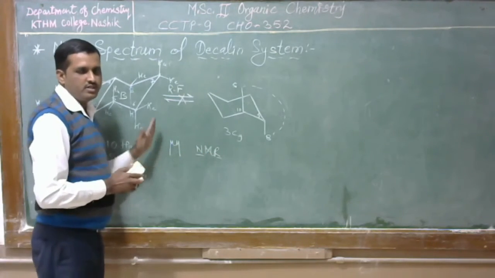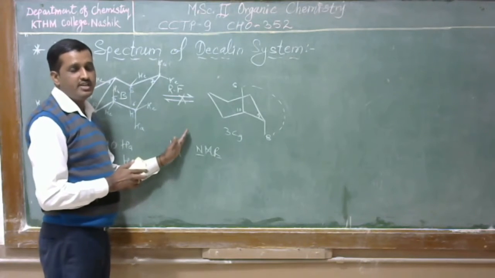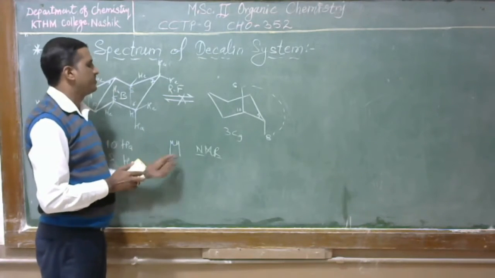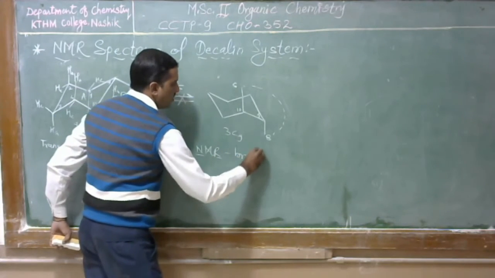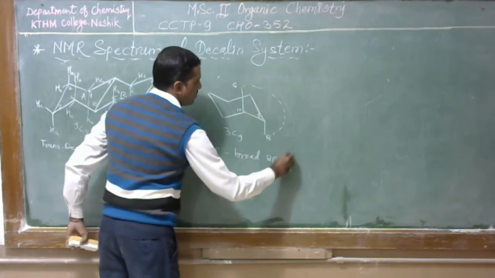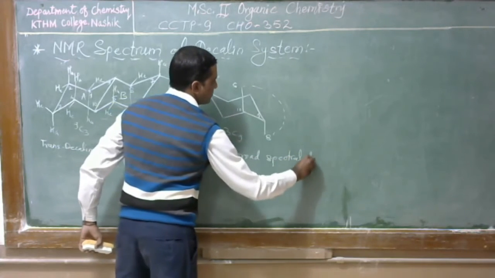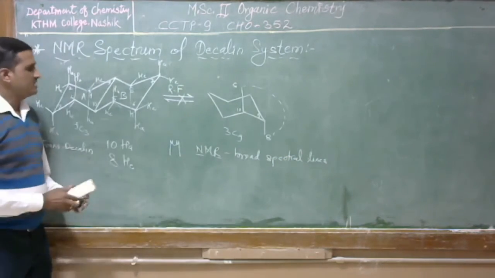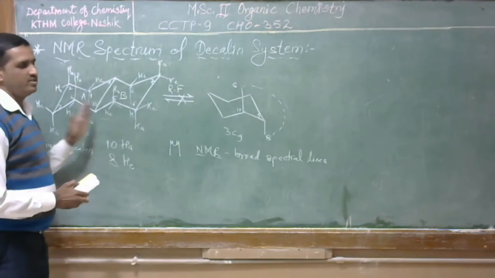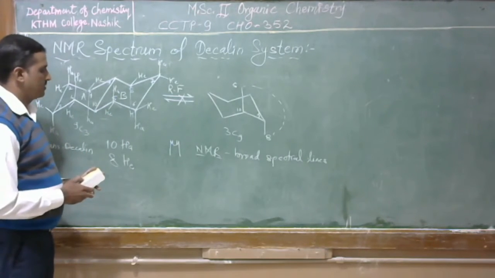The axial hydrogen shows coupling with the equatorial hydrogen, and therefore it shows broad spectral lines in the NMR spectrum, because the rotation is restricted.